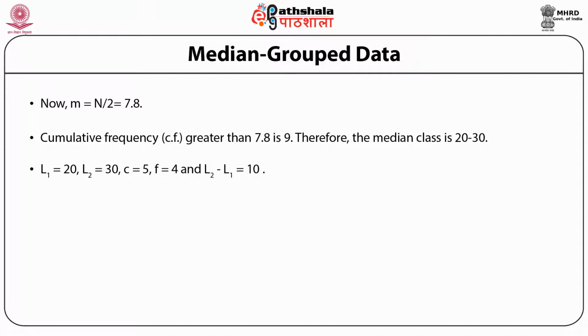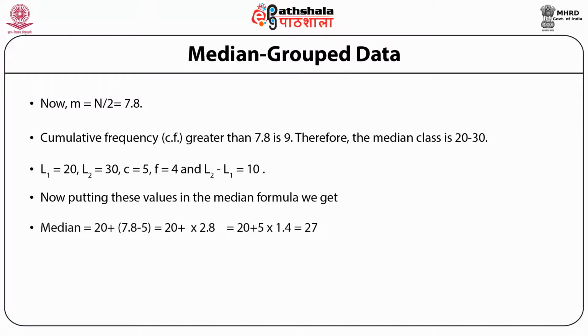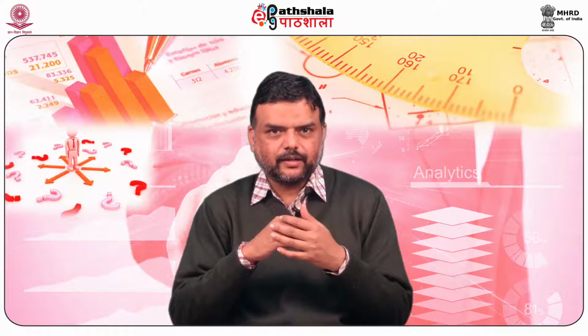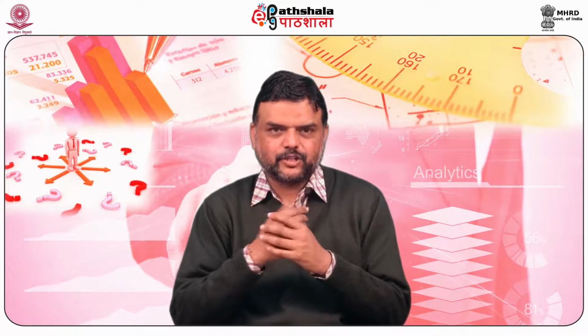L2 minus L1, that is the difference between the upper limit of the median class and the lower limit of the median class, is 30 minus 20 equal to 10. Now we put these different values in the median formula. So the median comes out to be 20 plus, within bracket, 7.8 minus 5, equal to 27. So the median income in this case is rupees 27,000.